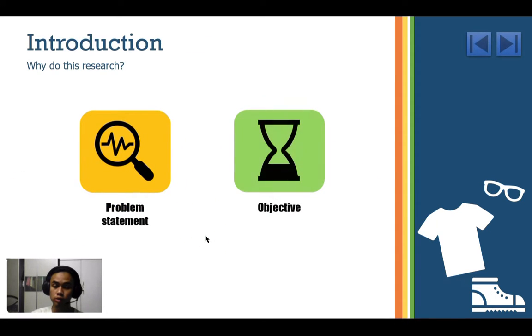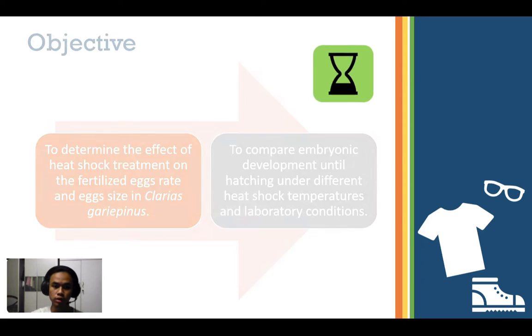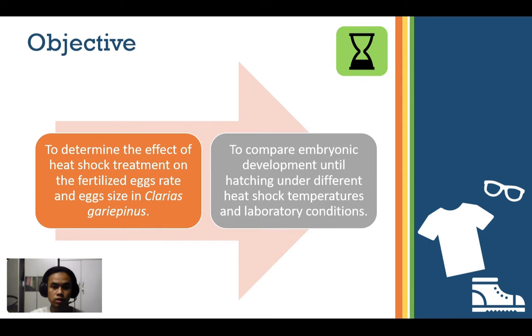Now we go to the objective. For the objective, first of all is to determine the effect of heat shock treatment on the fertilized egg rates and egg size in Clarias gariepinus. And secondly is to compare embryonic development until hatching under different heat shock temperature and laboratory condition.